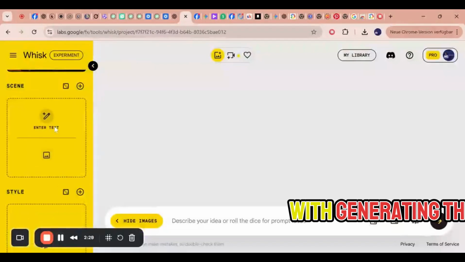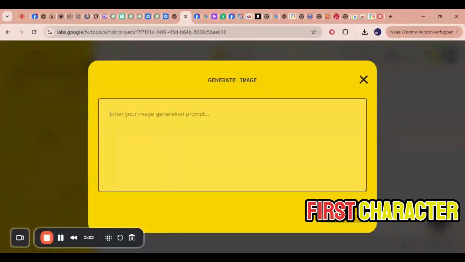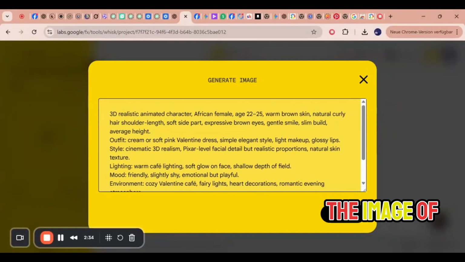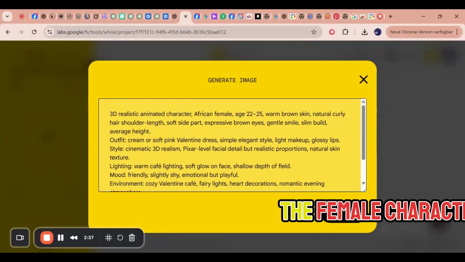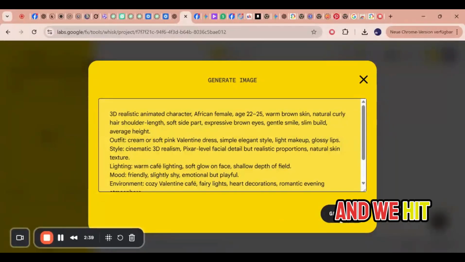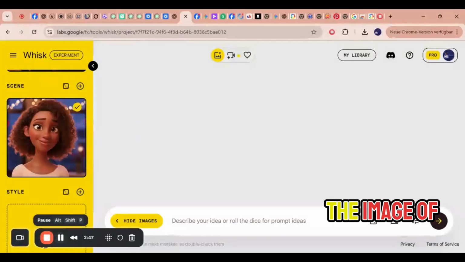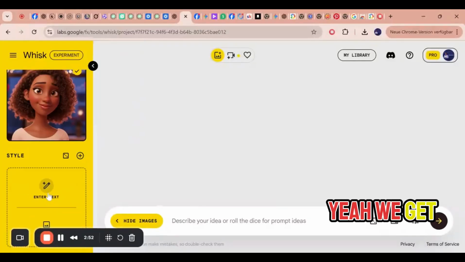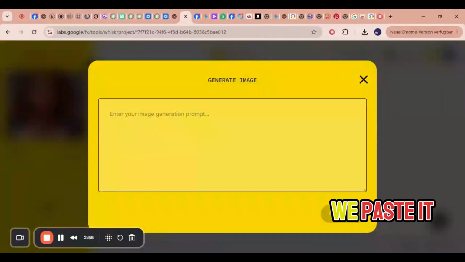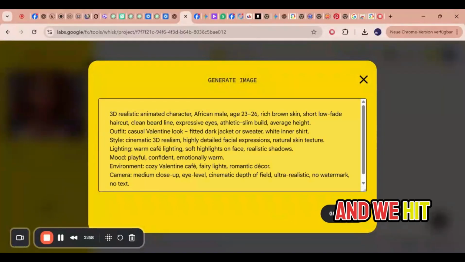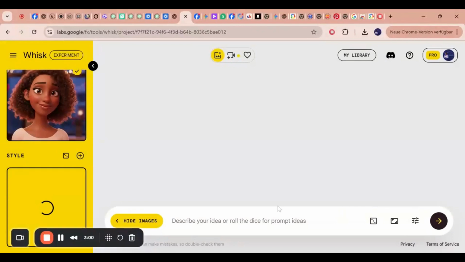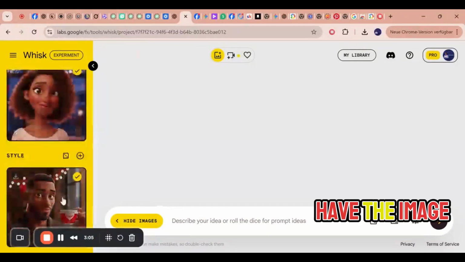We are starting with generating the image of the first character. So we paste the prompt for the image of the first character that ChatGPT gave us, the female character, and we hit generate. To generate the image, and it has given us the image of the female character. We will get the image of the male character as well. We get the image of the male character. We paste it here as well, and we hit generate. Okay, so we have the image of the next character.